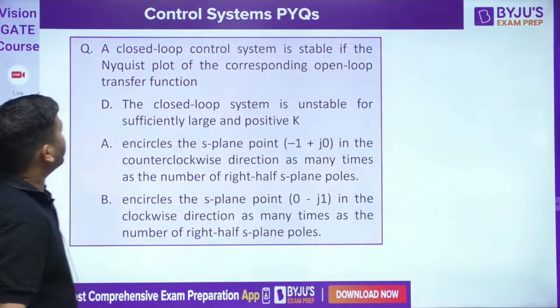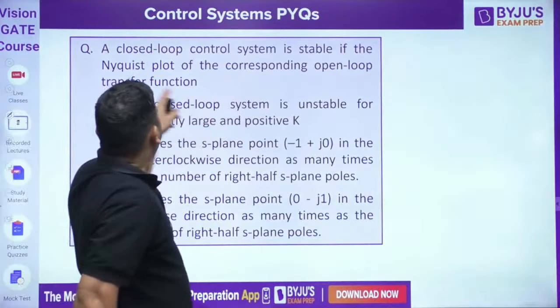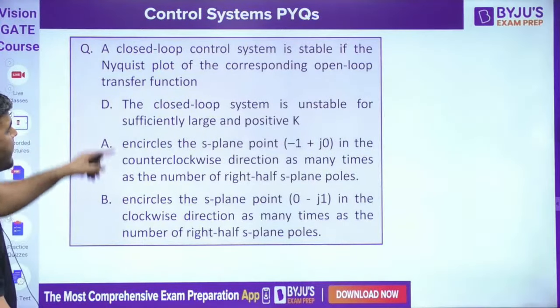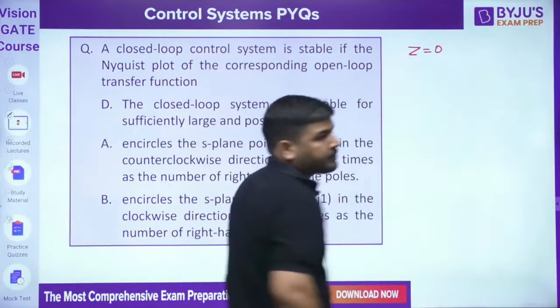The next question on your screen is, the closed loop system is stable if the Nyquist plot of the corresponding open loop transfer function. He is saying the closed loop is stable. It is given that closed loop is stable. It means Z is 0.